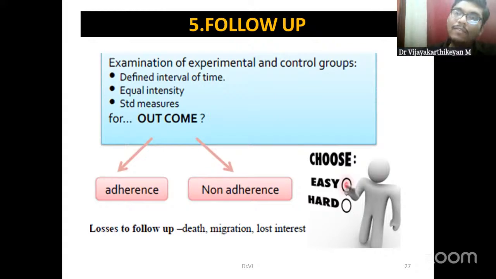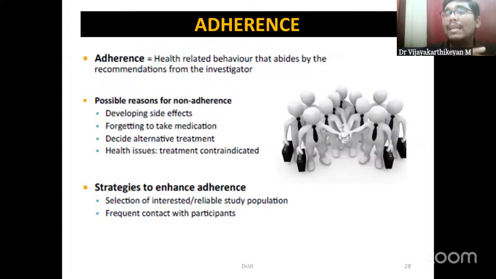So definitely this adherence to the intervention matters, because the individuals in a study group have to follow a particular intervention that is allotted to that particular group, right? Same way for the other group also. This is an important point to look for: what are the mechanisms we are going to use, so that we make sure that the participants follow the intervention which we are giving to them.